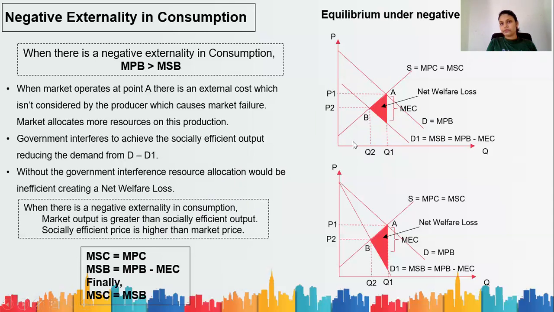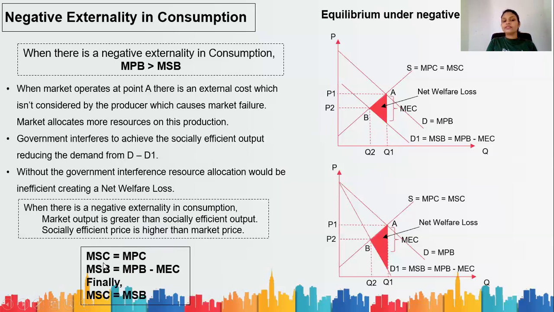So at A, Q1 is the quantity, P1 is the price. But the demand curve shifts left. So demand reduces, quantity reduces to Q2 and price falls to P2.